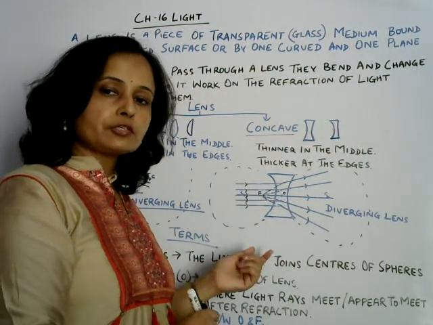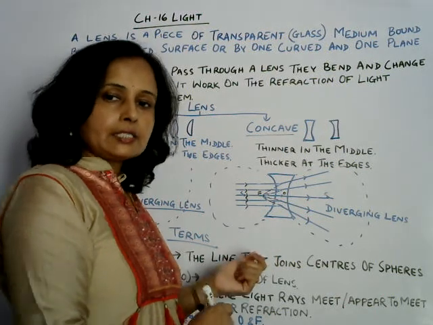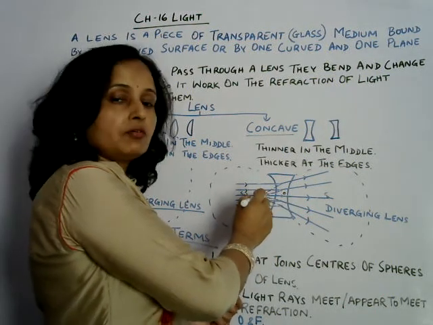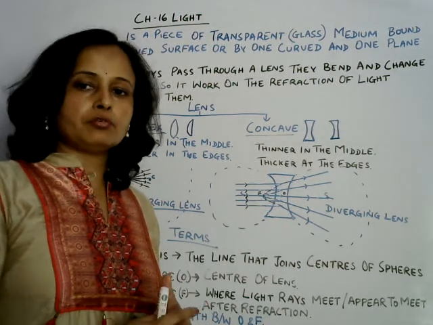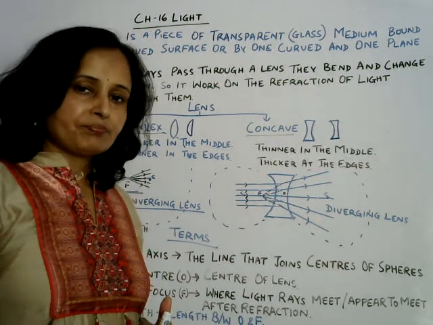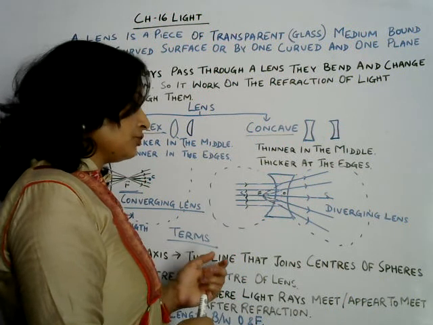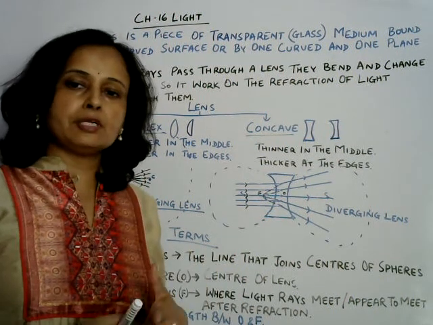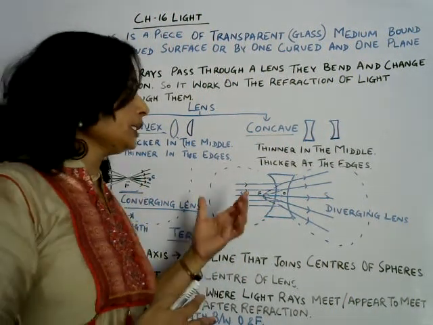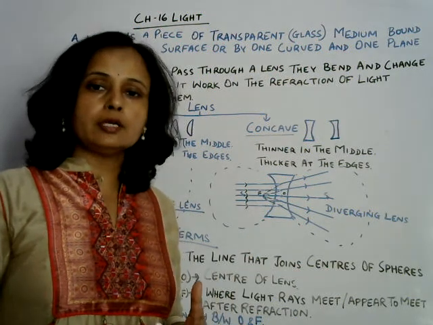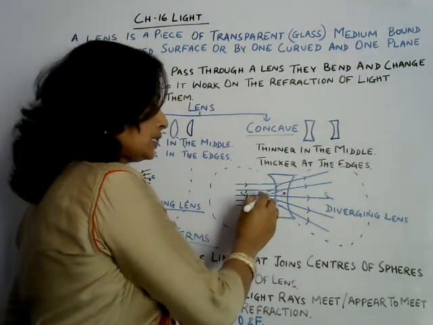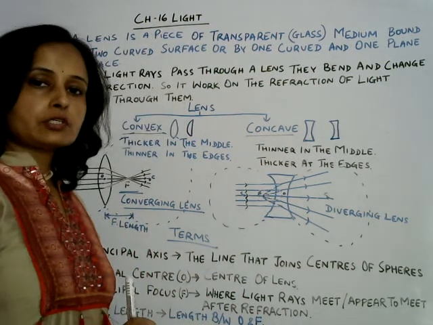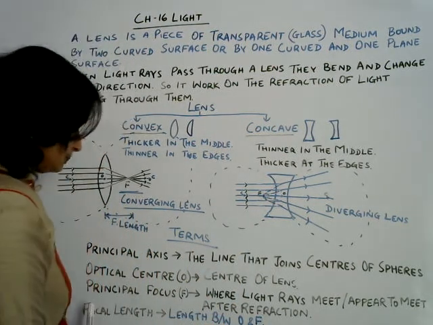So the point where it appears that refracted rays of light are meeting, that point is called principal focus of concave lens. So what is principal focus? Where light rays meet or appear to meet. So in concave lens, what is going on? Here light rays are appearing to meet. So this point is called principal focus of concave lens.